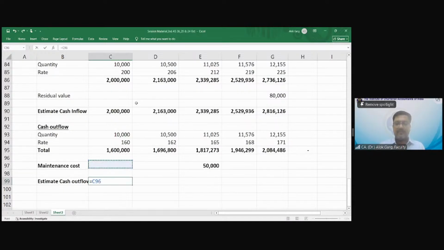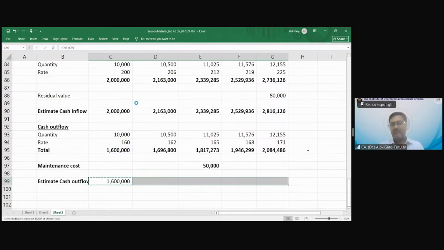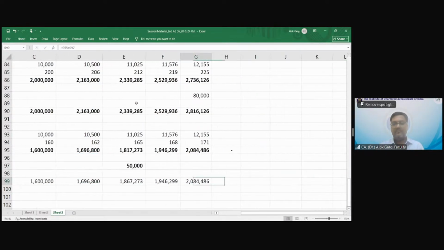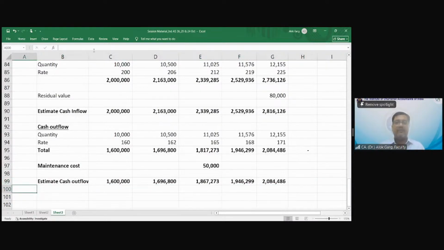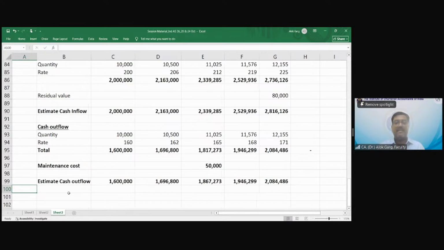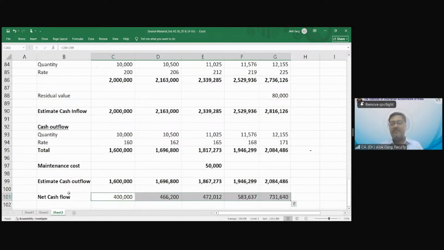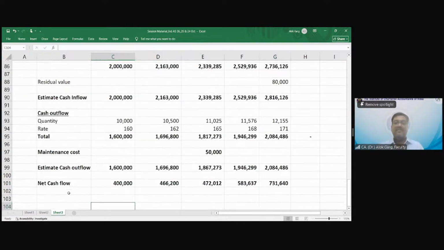No, sir. What is my net cash flow? Net cash flow from continuing use of the asset is inflow minus outflow. It is positive, right?